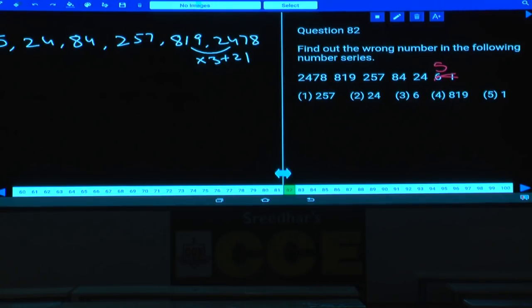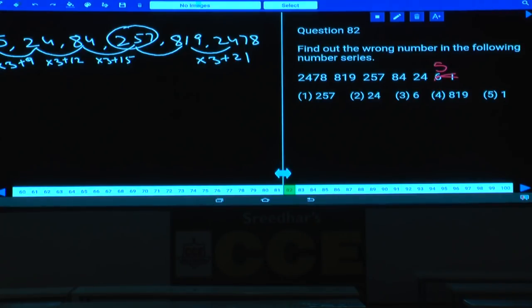Then what is the relation between these numbers, 257 and next one 84 and so on? These numbers are multiplied with 3. 5 into 3 is 15. 15 plus how much? 9. 24 into 3, 72. 72 plus 12. Next one, 84 into 3. Tell me what is 84 into 3? 80 into 3, 240. 4 into 3, 12. 252. Now 252 plus how much? Plus 15.